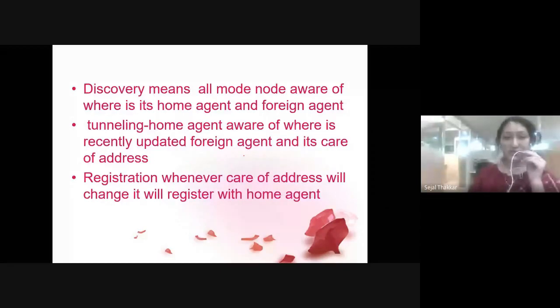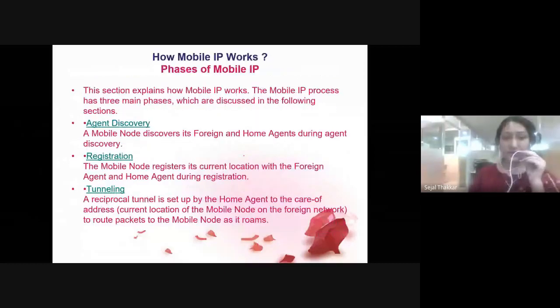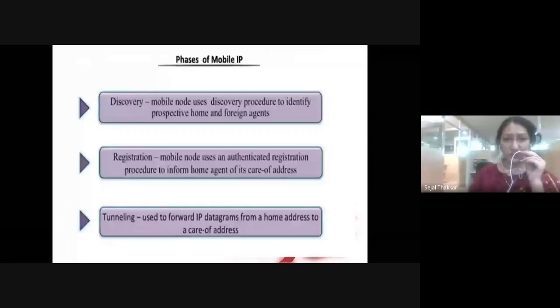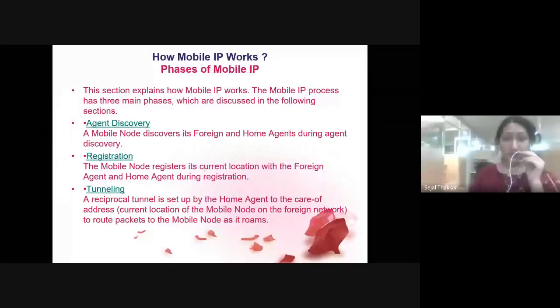Okay. Now there is a three-step process I told you about: discovery, registration, and tunneling. Let's see one by one. Agent discovery. How is this going to happen? First, you have to discover who the agents of your system are: the home agent and the foreign agent. Second is registration. The mobile node registers its current location with the foreign agent and the home agent during the registration. The mobile node has to register its current location, whether it is at the home location or at a foreign location.